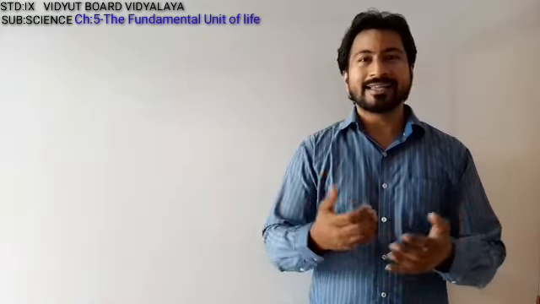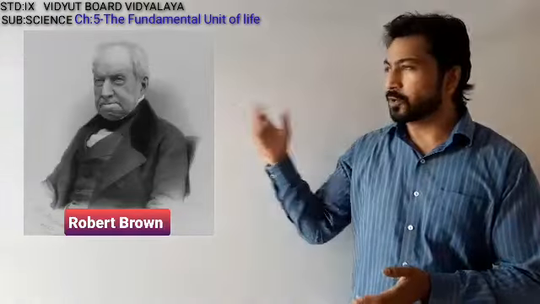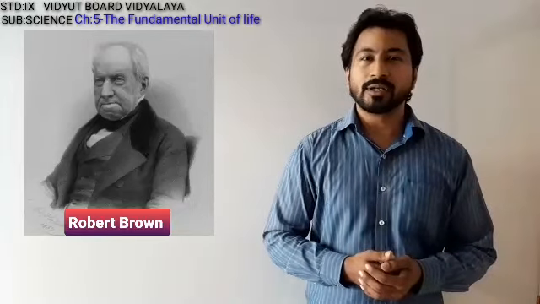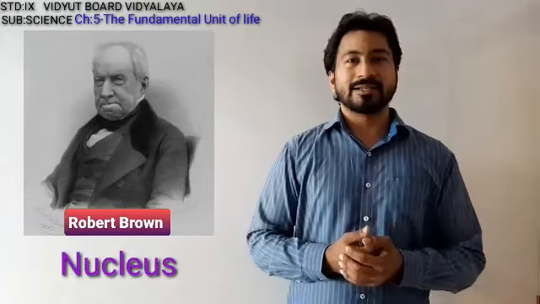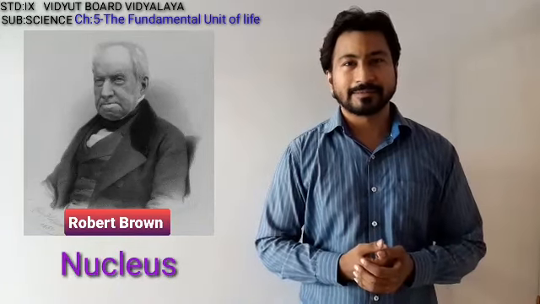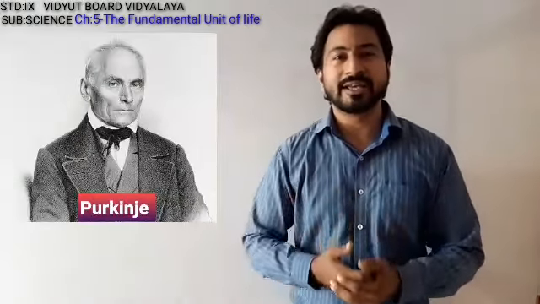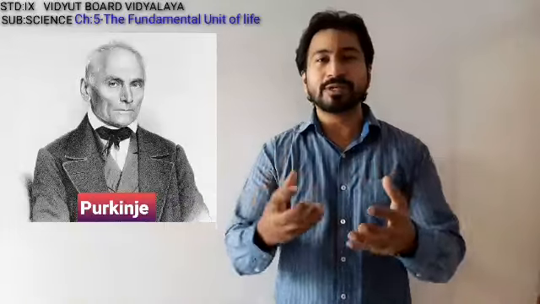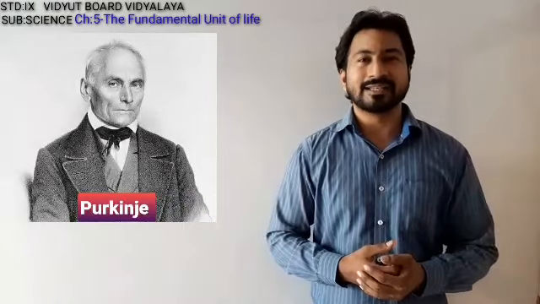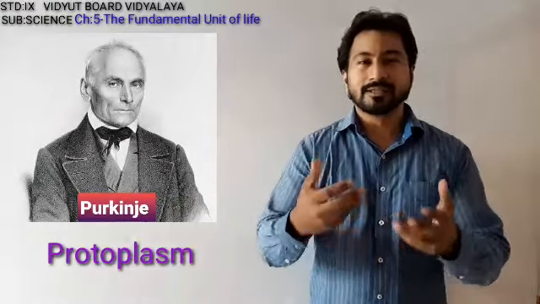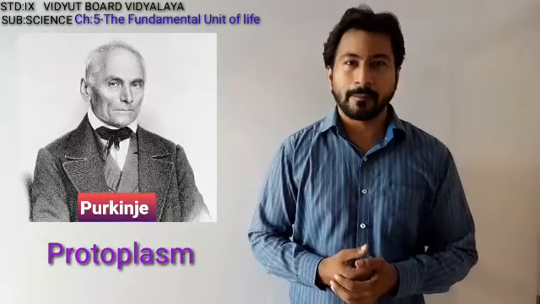Later on came Robert Brown. He found out the nucleus in a typical cell. Furthermore, the scientist Purkinje found out the fluid present inside the cell, and that was known as the protoplasm.